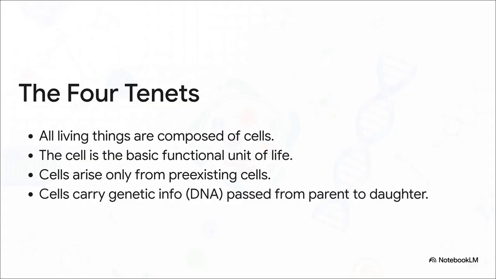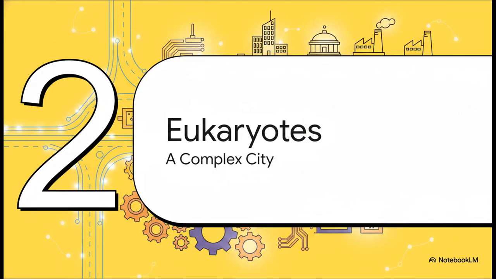So, all that history boils down to these 4 core tenets. And for the MCAT, you got to treat these as absolute gospel. Lock these in. 1. All living things are made of cells. 2. The cell is the basic unit of life. 3. Cells only come from other cells. And 4. They carry their genetic info as DNA, which gets passed down. It's worth noting, by the way, that this last one about DNA was added much later once we figured out molecular biology.